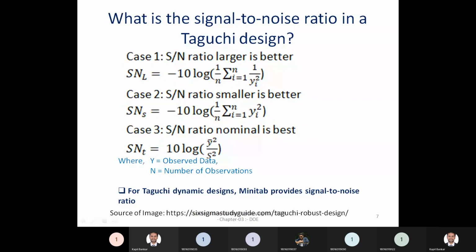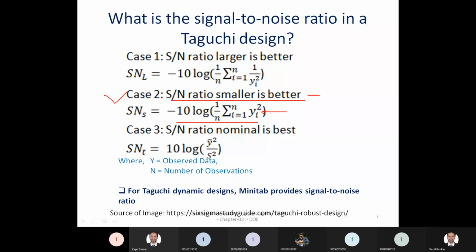Second is the SN ratio for smaller is the better. At that time, the equation changes: minus 10 log 1 by n sigma i equal to 1 to n yi square. Again, yi is the observed data. So in this case, you have to take the square of all the observed data and sum it.